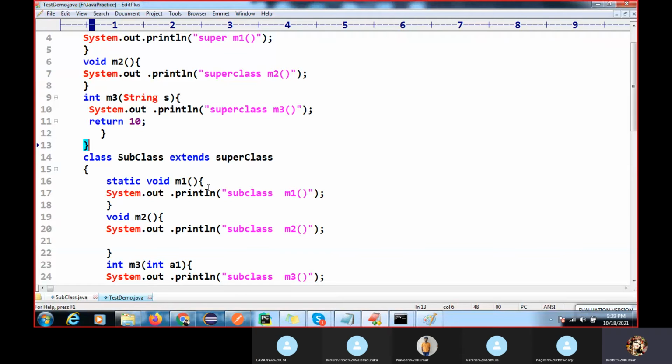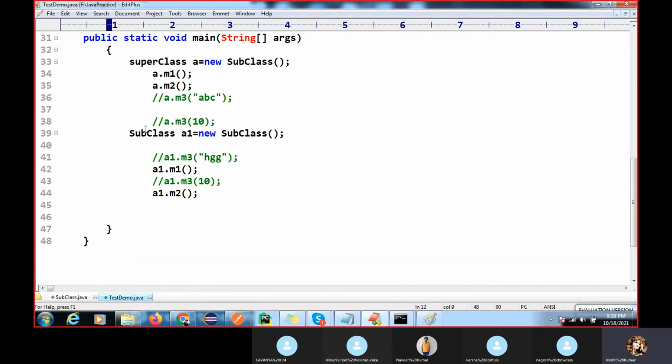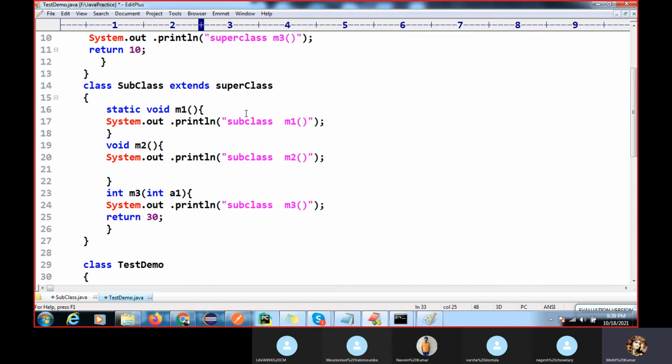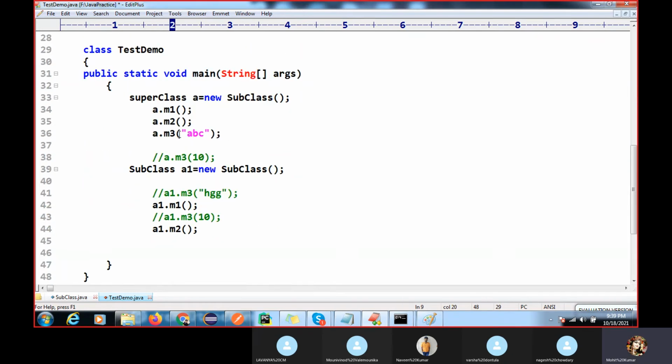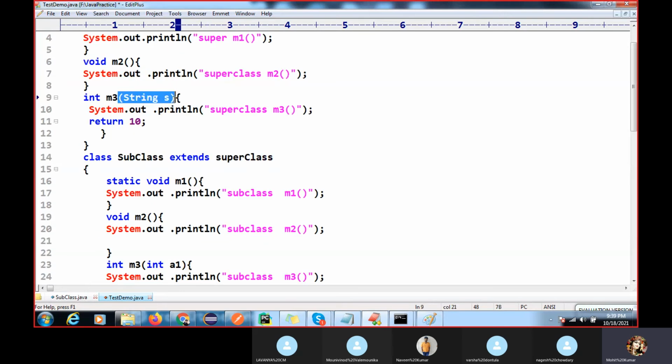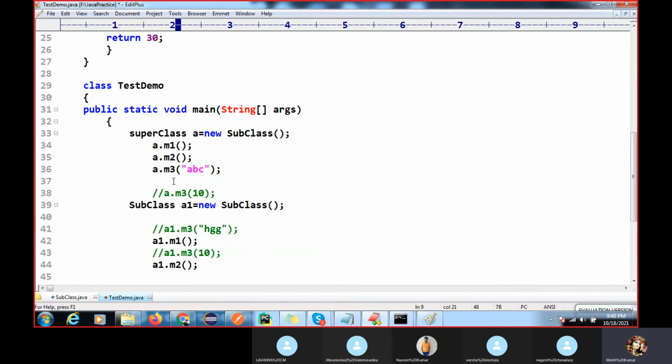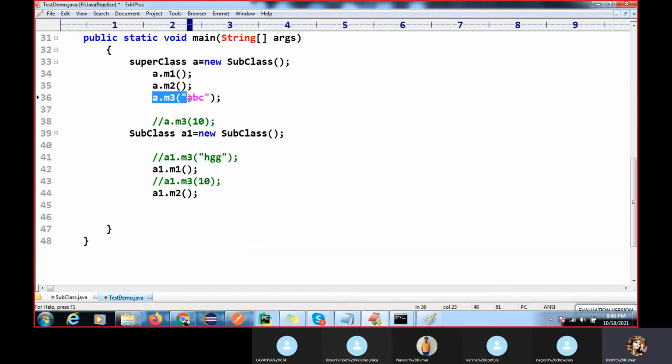When you execute method overloading, it will check which type of class we have, superclass type. It will also check if you are passing a string parameter: are you passing the same argument or not? If both do not match, it will not work. So here it will follow both rules.